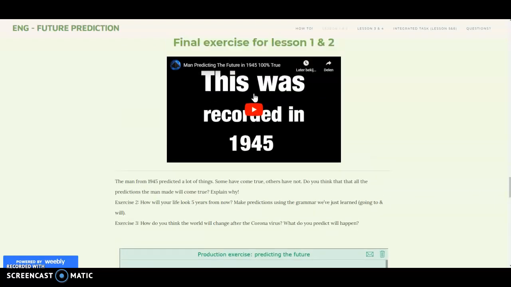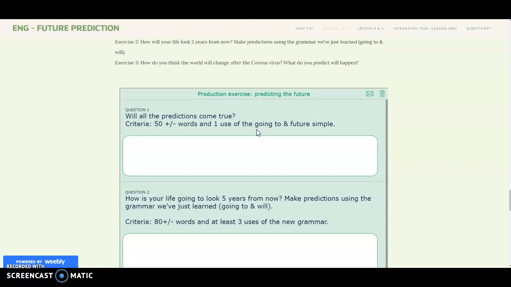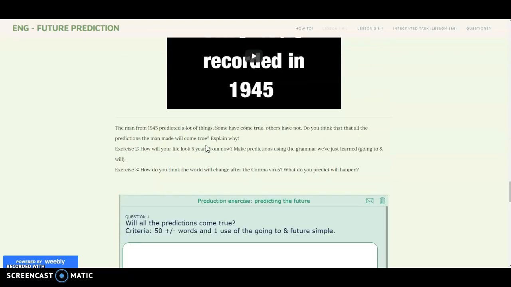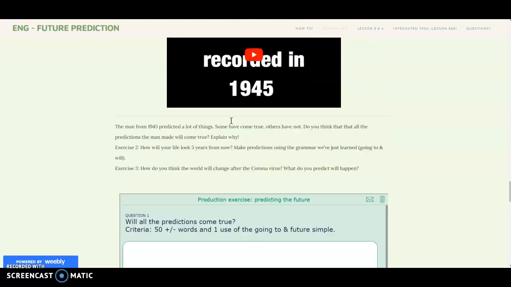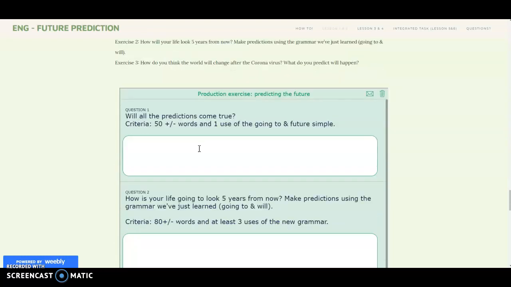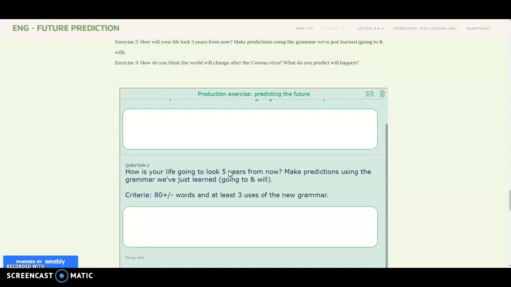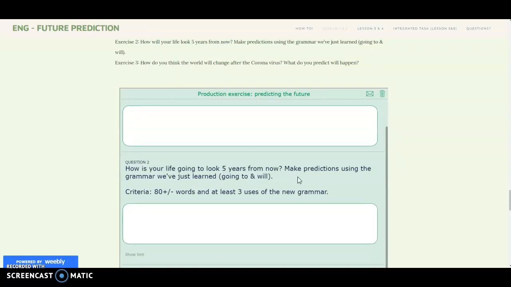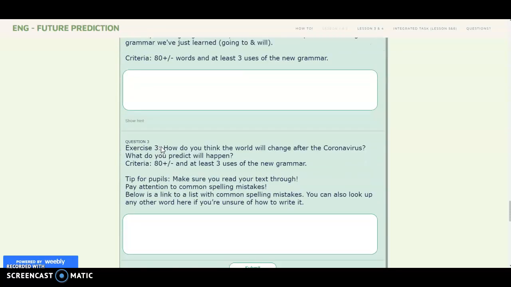The final exercise for lesson 1 and 2 will be a creative writing exercise about predicting the future. So first of all, we'll take you back to the introduction video, and you'll have to see if all the predictions in the video will come true. Then you will have to see how your life is going to look 5 years from now. And then the final exercise is, how do you think the world will change after the coronavirus? What do you predict will happen?